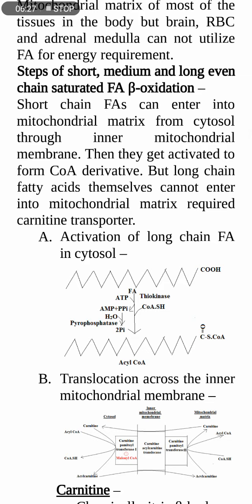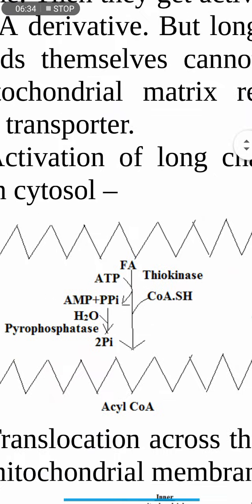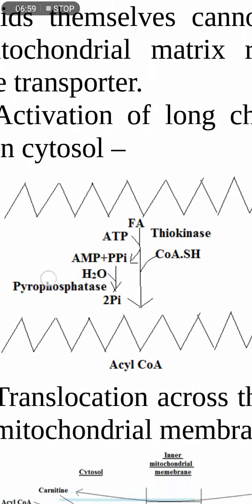In this activation process you get the acyl CoA from fatty acid by the enzyme thiokinase. It utilizes one molecule of ATP and there is a production of AMP and pyrophosphate, and this pyrophosphate is hydrolyzed by the enzyme pyrophosphatase into 2 inorganic phosphate. So ultimately by this process you get the activated form of fatty acid, that is the acyl CoA.